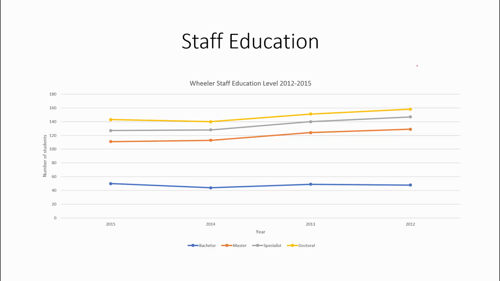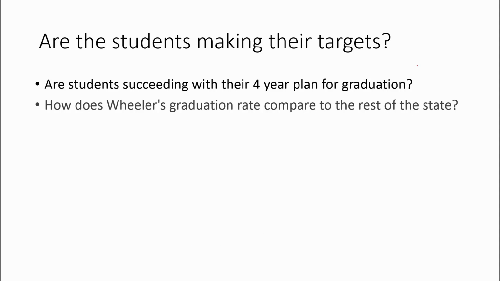We see a positive trend here with more and more teachers obtaining master's, specialist, and doctoral degrees. The graph seems to move in parallel. We see a slight dip in teachers with bachelor's degrees, which shows that most are moving up to master's, specialist, and doctoral.